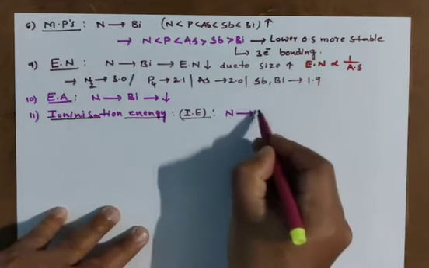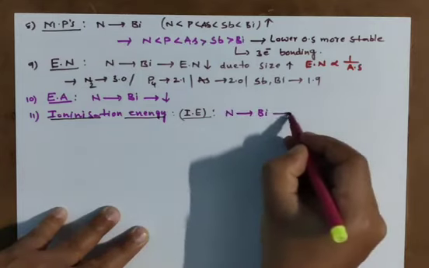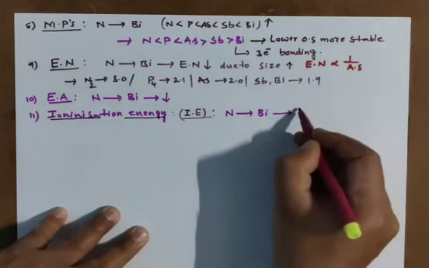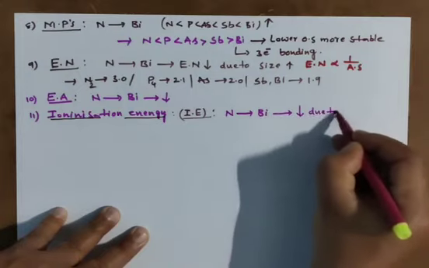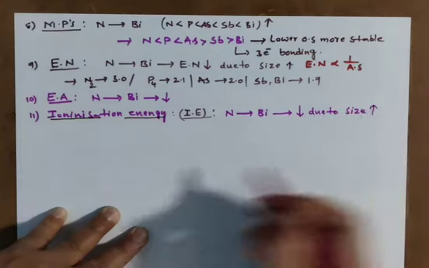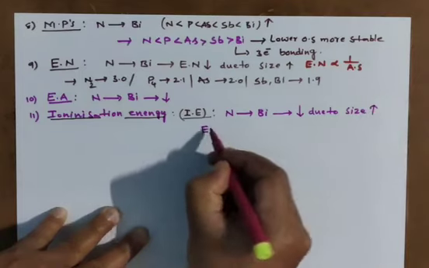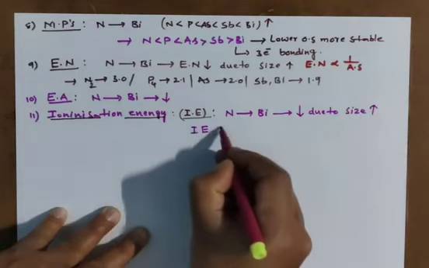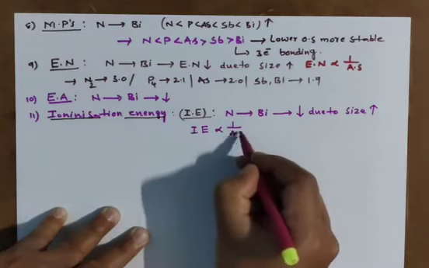Nitrogen to bismuth, IE value is going to decrease due to size going to increase. And here the relation I am giving: IE is inversely proportional to atomic size.